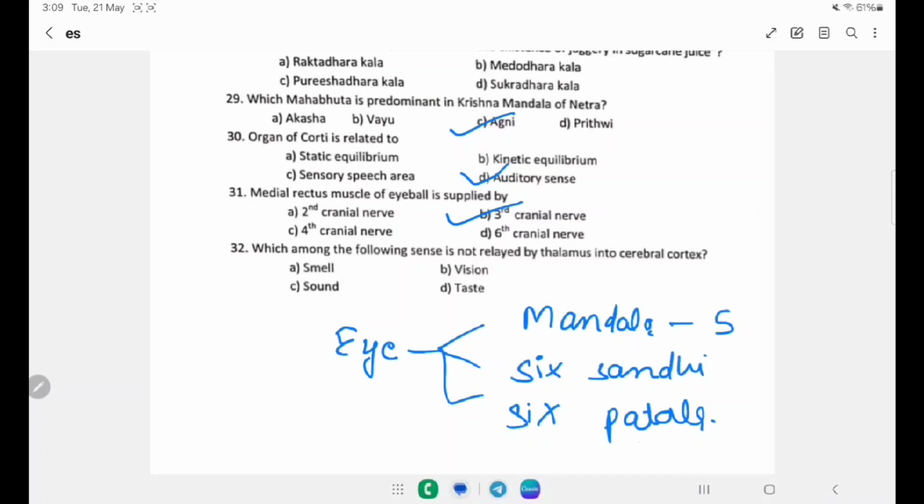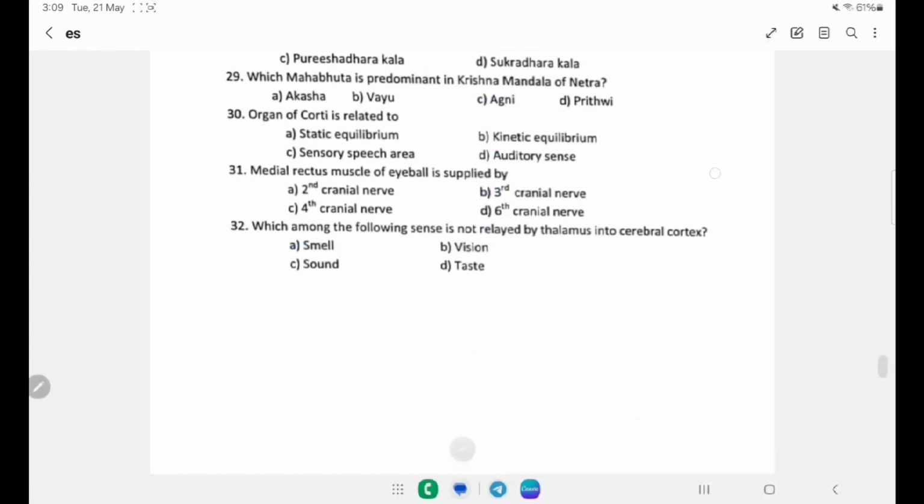Which of the following senses is not relayed by the thalamus into the cerebral cortex? A. Smell, B. Vision, C. Sound, D. Taste. Right answer is olfaction, that is smell.